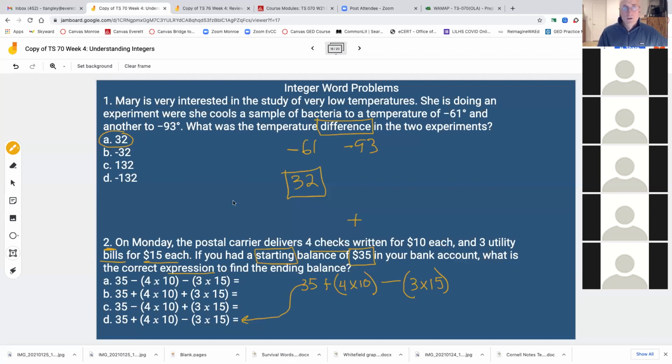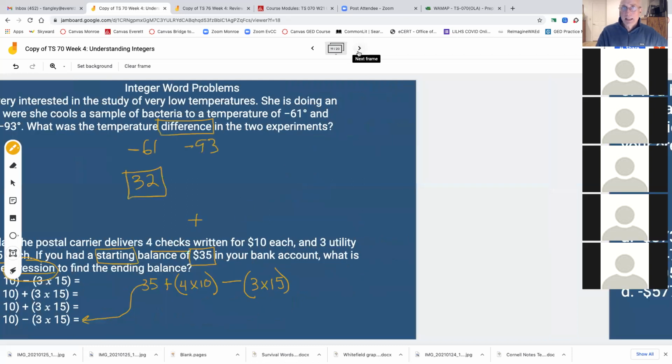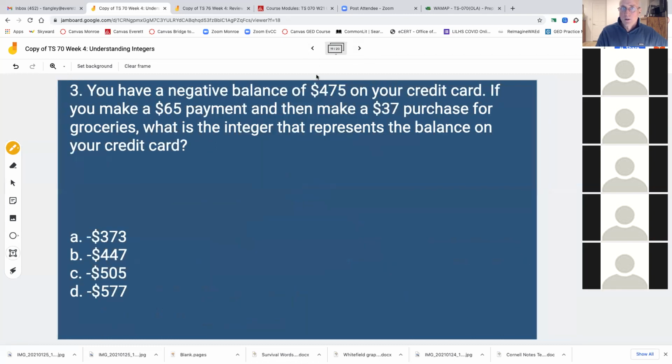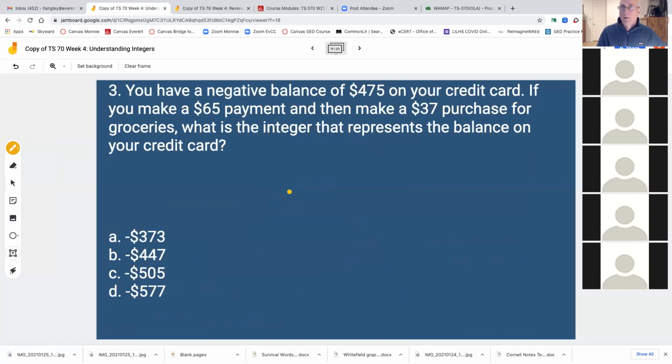So what I wanted you to see from my last class is that if they ask for an expression, they're asking for what would be the formula, setting it up like an equation. In conclusion, I want to let you know that you will have some story problems like this and others that will ask you to do this kind of thing. So here's my hint for your story problems: write down all the numbers.